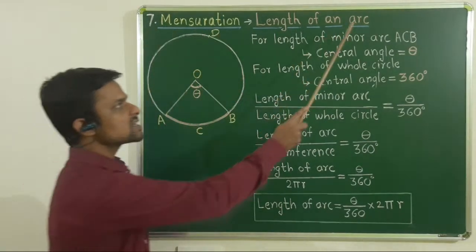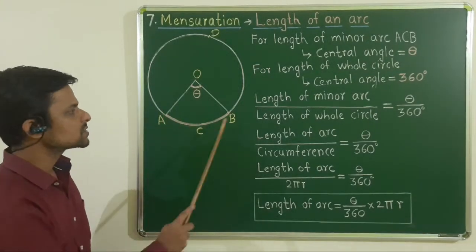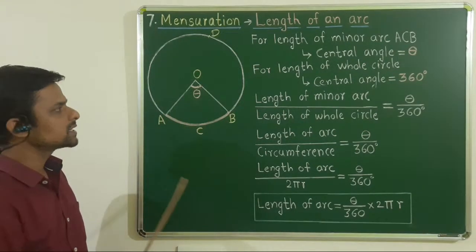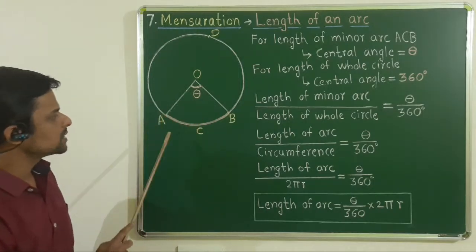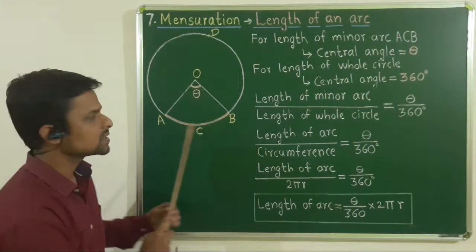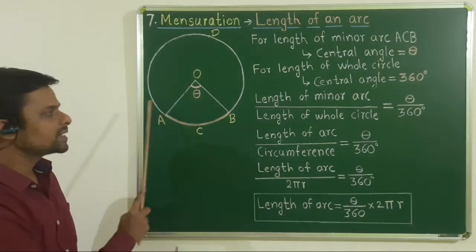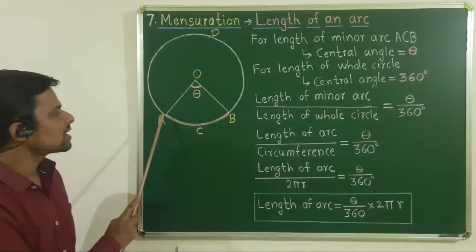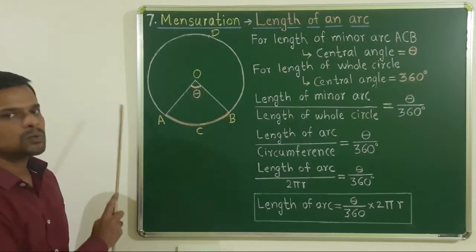Now move towards arc. What is an arc? It is a part of the circle. Circle चा एक छोटा पार्ट, छोटा मोठा कोणताही असेल, that is called an arc. Here one arc is shown, that is arc ACB. This part, the name of this arc is arc ACB or arc BCA, both are same.